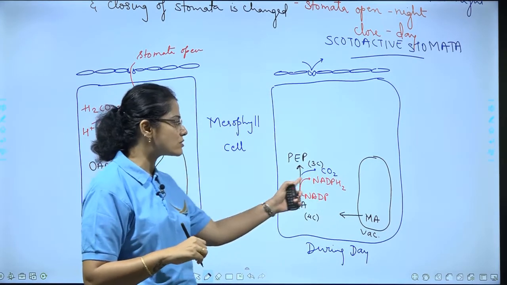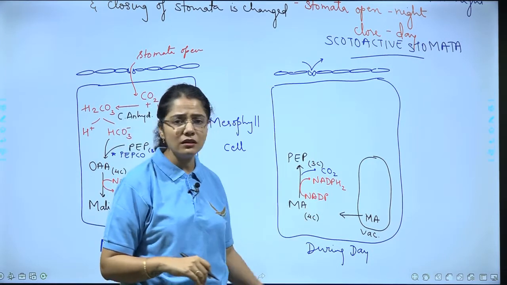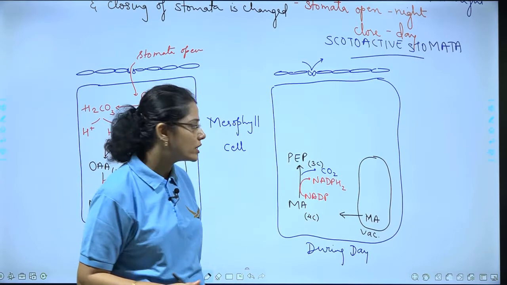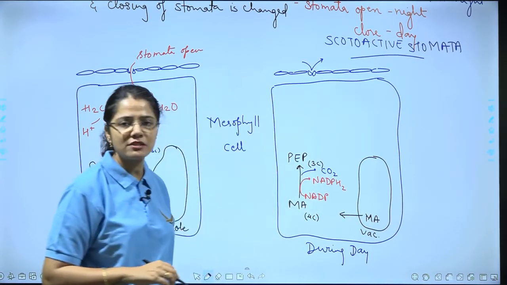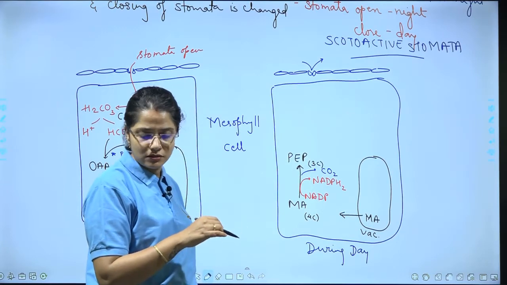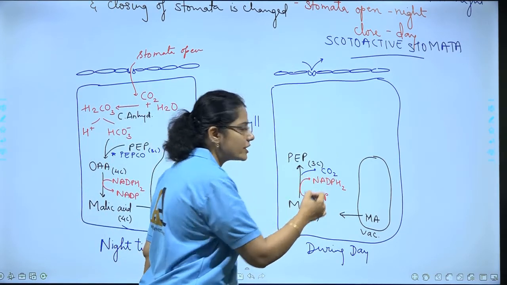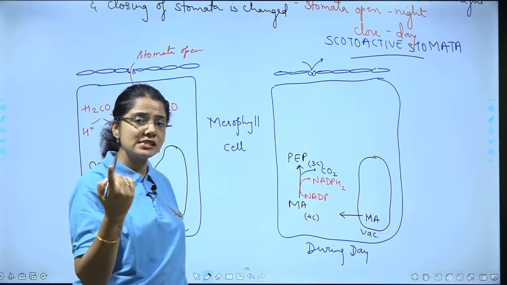So one carbon is lost in the form of carbon dioxide, and PEP is a 3-carbon compound. This carbon dioxide which has been released, what is going to happen? Carbon dioxide will participate in the C3 cycle.